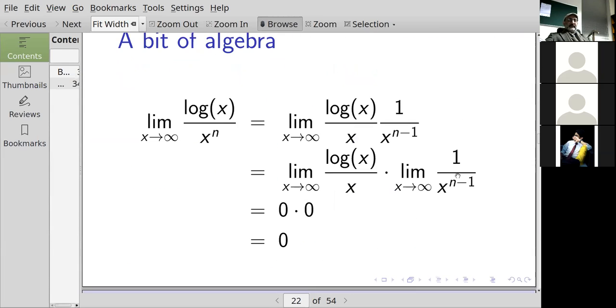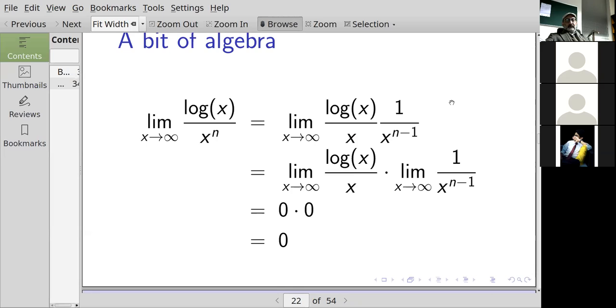So logarithm of x over x to the n is the limit as x goes to infinity of this thing that we already know, log of x over x, times 1 over x to the n minus 1. We split up the limits, okay? So here's a limit that we know is going to 0. We just found that. And here's also a limit that we know goes to 0. So this is 0 times 0, which is equal to 0.